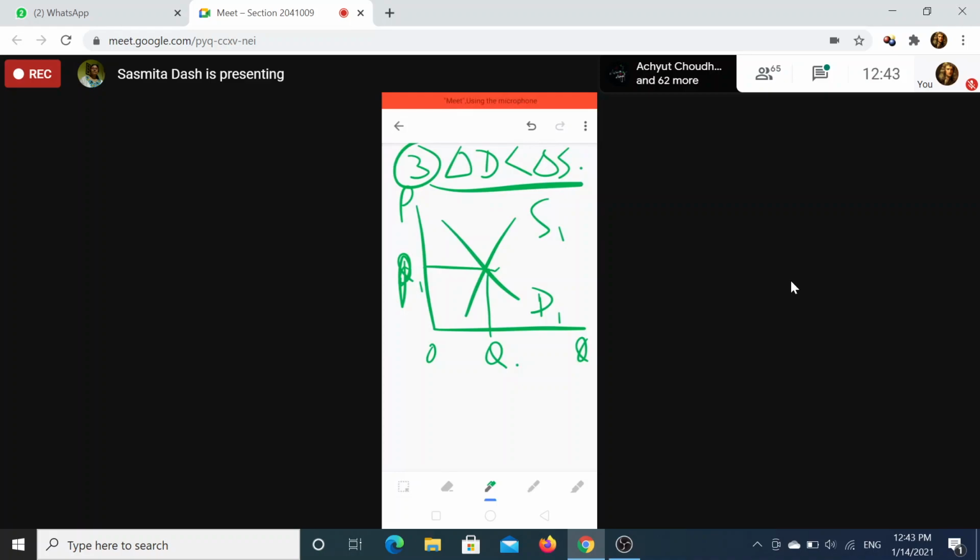You will get confused when one is increasing and the other is decreasing. Usually students make mistakes there. Each time you have to remember both are shifting rightward. So this is delta D, D1 to D2. Supply, which is less than delta S, will increase, this one, S2.